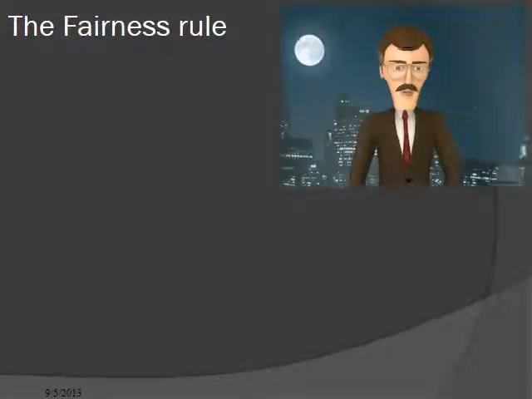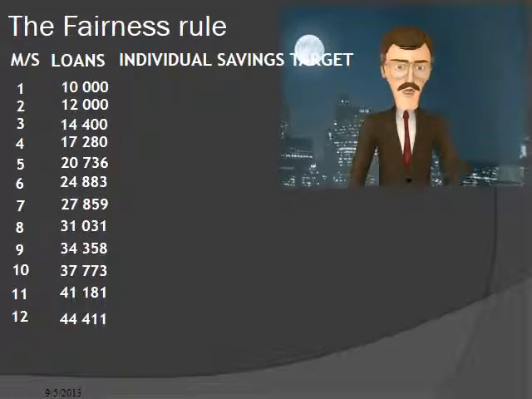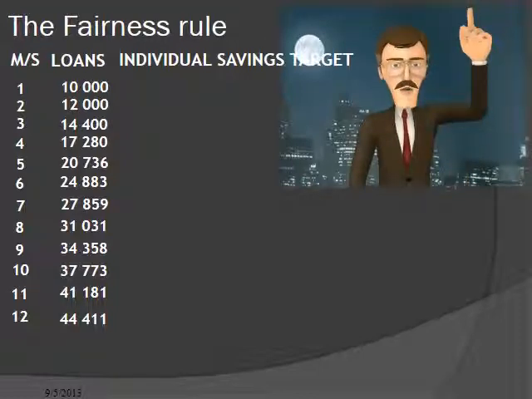The fairness rule is determined by calculating the optimal ratio between the savings of a member and the size of the loan. Let us carry over the optimal cash flow figures, as calculated in previous slides. By applying this ratio to someone that wants to borrow in month 1, a loan size of 550 Rand can be granted.